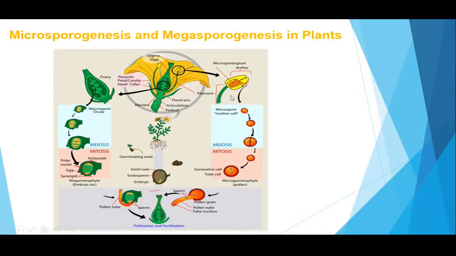Anthers of the flower possess microsporangia, whereas ovules represent the female sporangia called megasporangia. During sexual reproduction, meiotic division helps to produce haploid male as well as female spores, which eventually produce male and female gametes for sexual fusion.